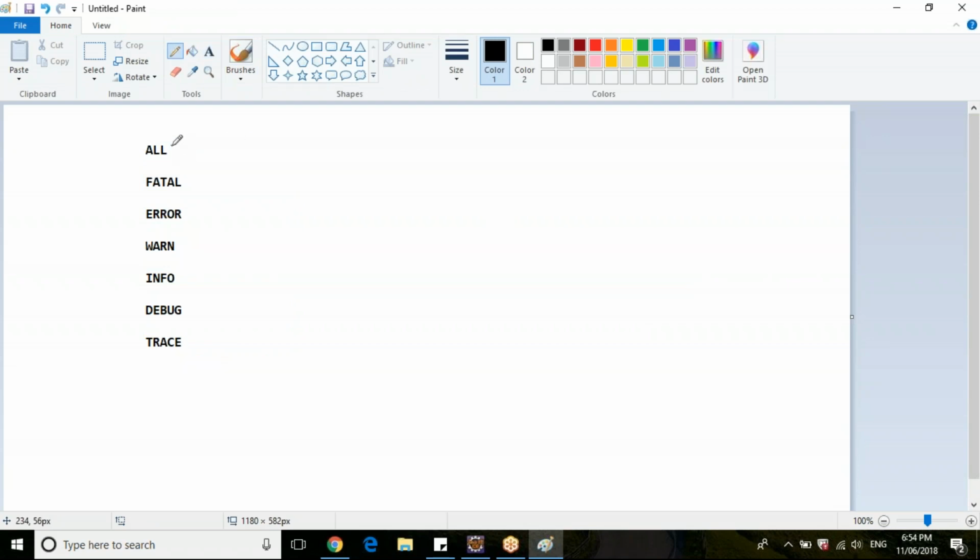When you say all, it prints all the logs of your application into a file or a console, whatever it is. When you say fatal, it prints application-based errors, like when your application has crashed, or a part of multiple applications has crashed.